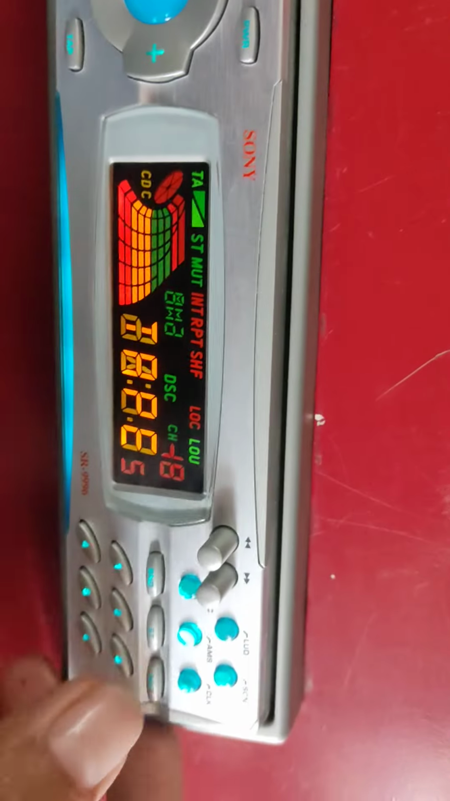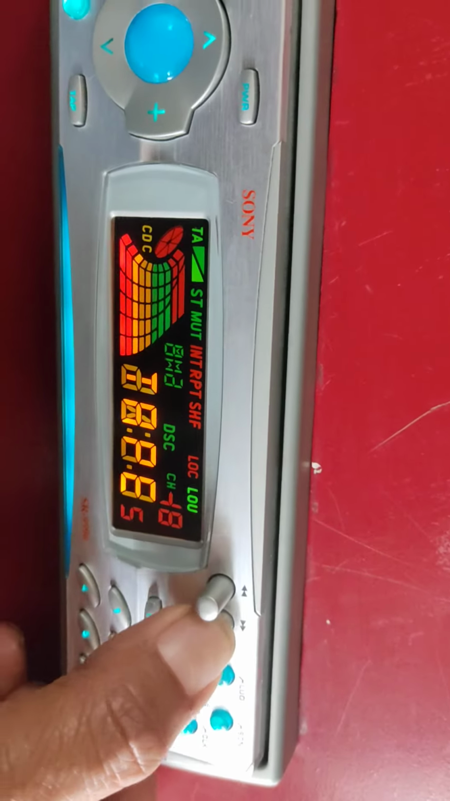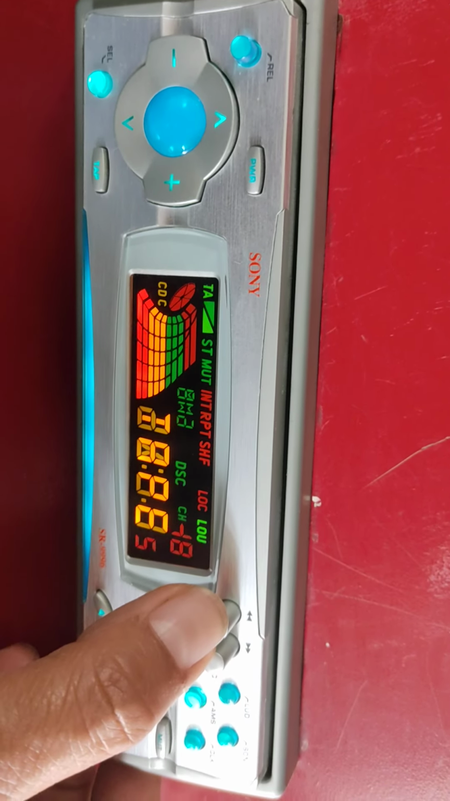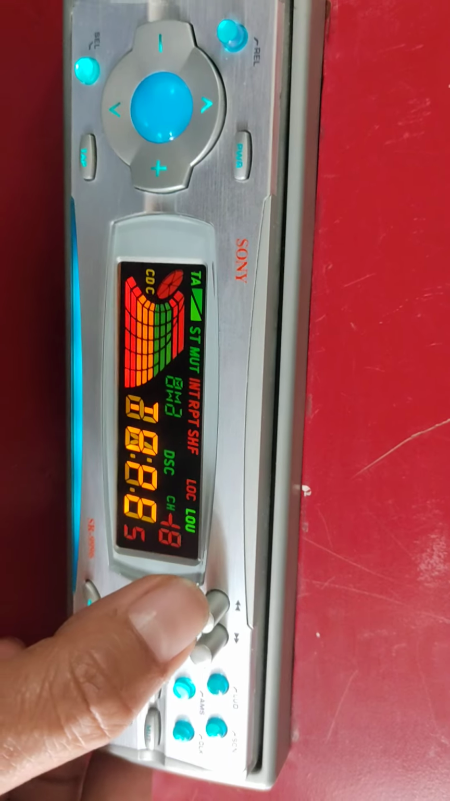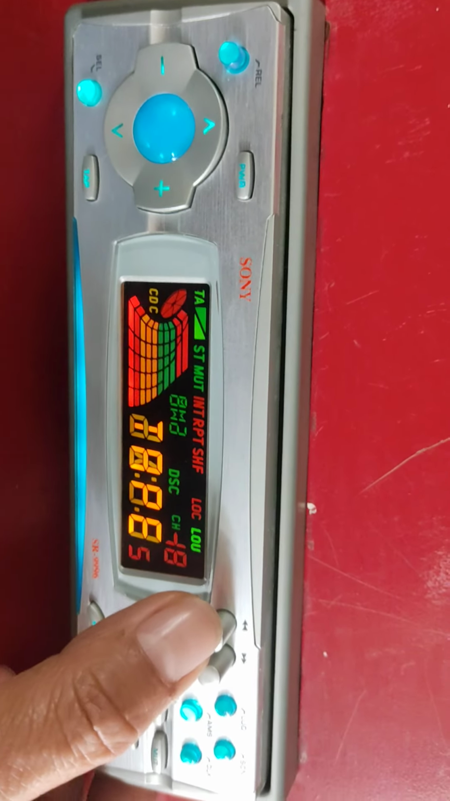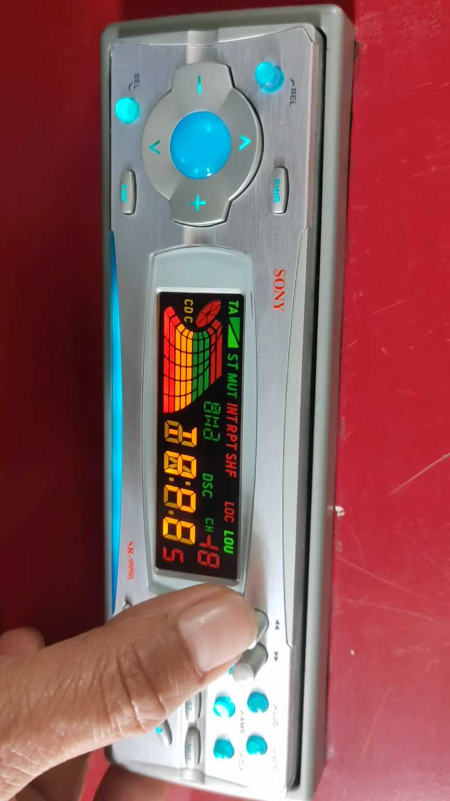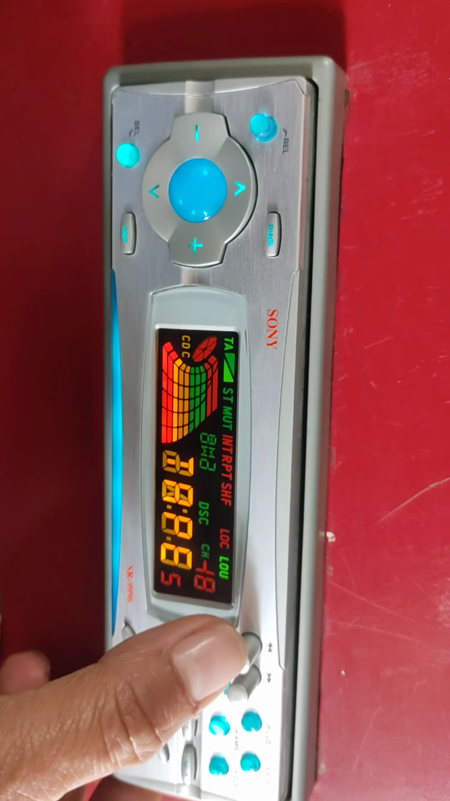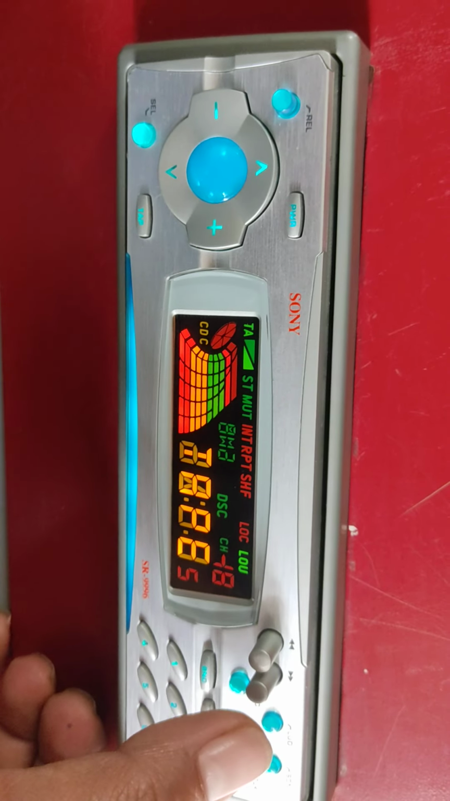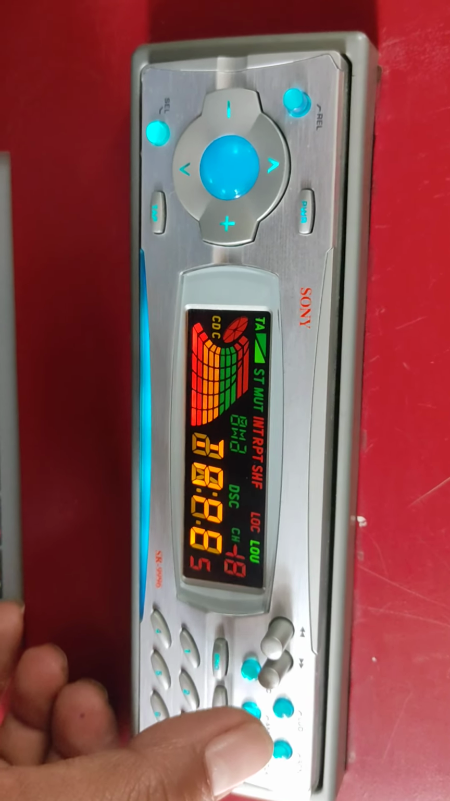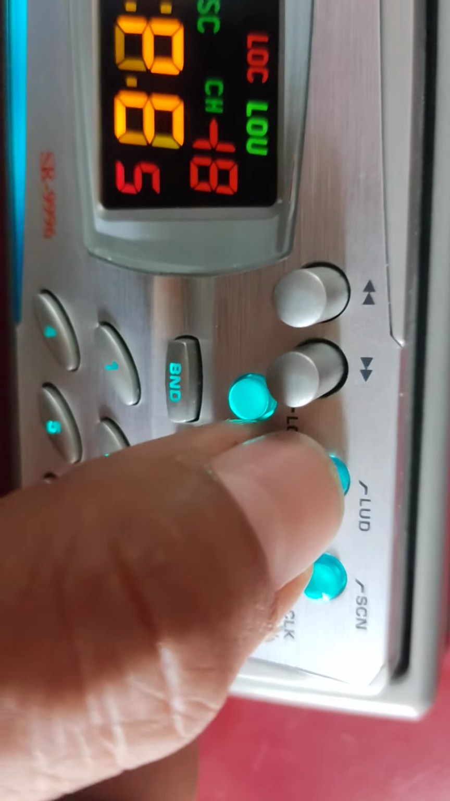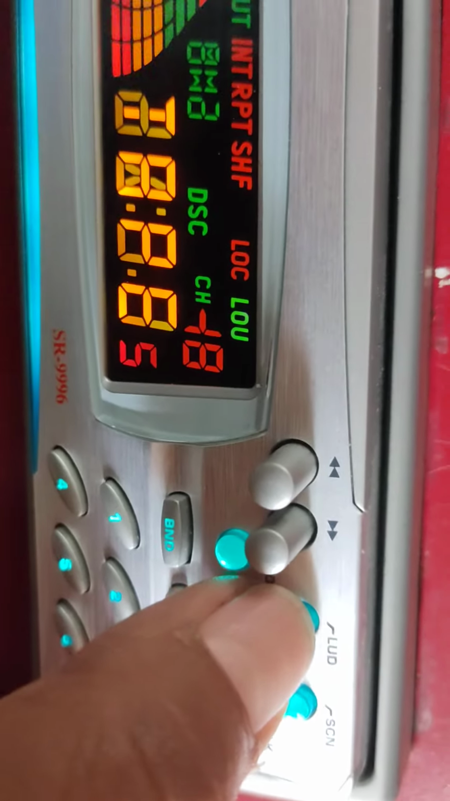And if you want to forward the song, press this button and your song is forwarded, and press the reverse button to stop and your song plays. If you want to reverse the song, press the reverse button, and to stop and play, your song plays. This button is loud for extra sound,